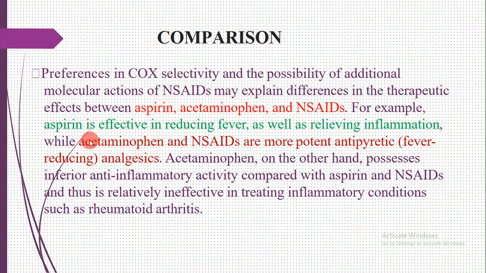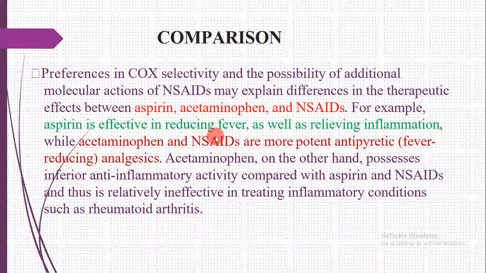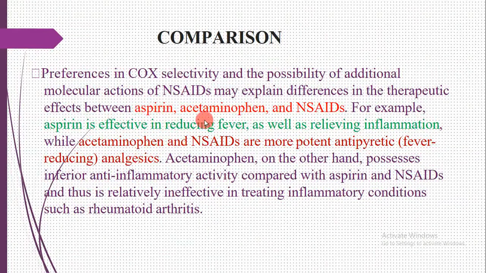For example, aspirin is effective in reducing fevers, meaning it has strong activity against fevers as well as relieving inflammation, while acetaminophen and NSAIDs are more potent antipyretics and fever-reducing analgesics. Acetaminophen, on the other hand, possesses inferior anti-inflammatory activity compared to aspirin and NSAIDs.